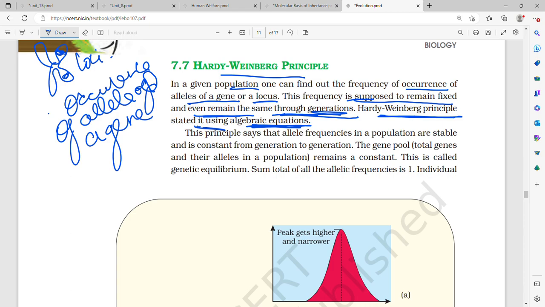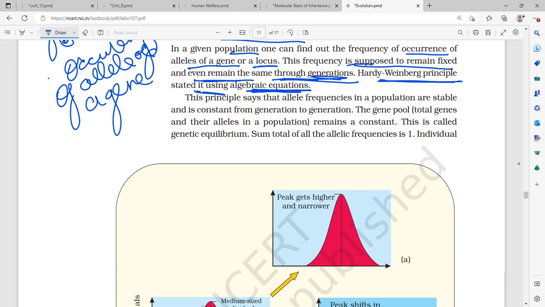The Hardy-Weinberg principle stated that this frequency of occurrence of an allele of a given gene or a locus has to remain fixed or the same throughout generations. It stated this using algebraic equations. The principle says that allele frequencies in a population are stable and constant from generation to generation.